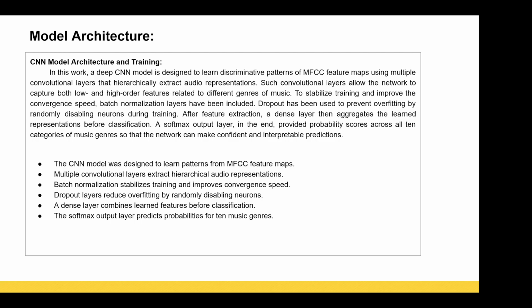And then we have different higher order features too, like the tempo of the beat, which is again useful for the classification. Finally, to stabilize the training and improve the convergence speed, we have used batch normalization, and dropout has been added to prevent the overfitting that usually happens.